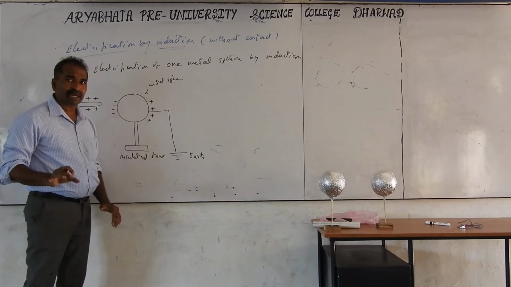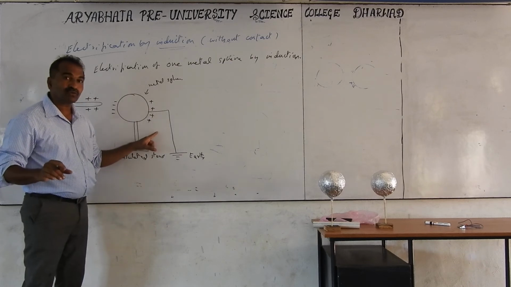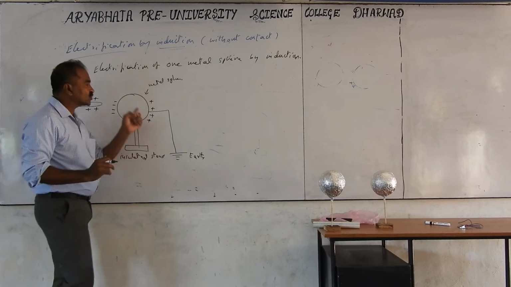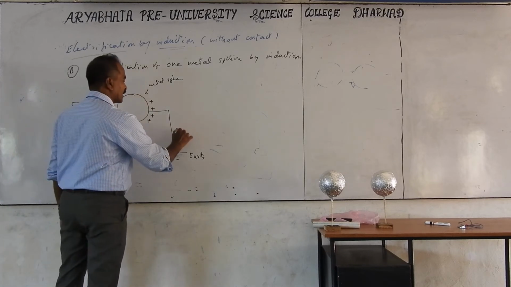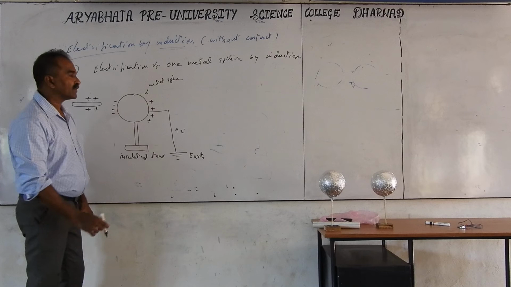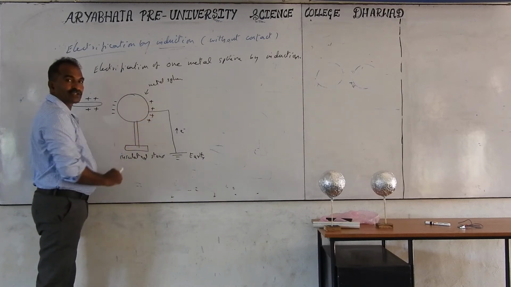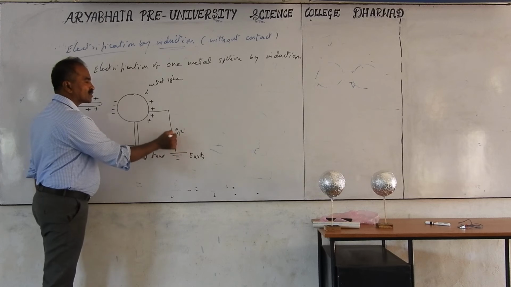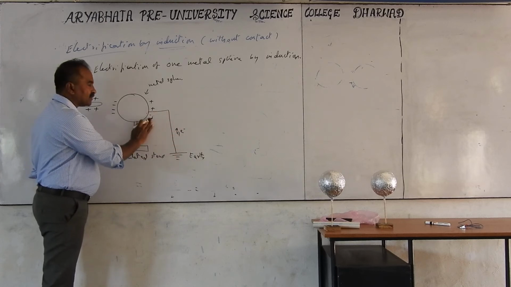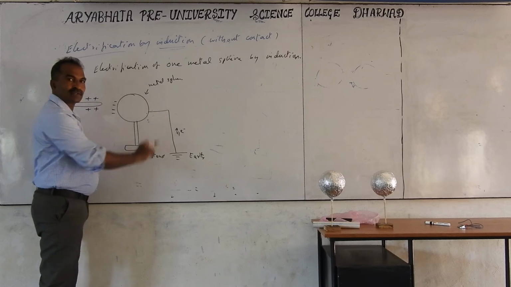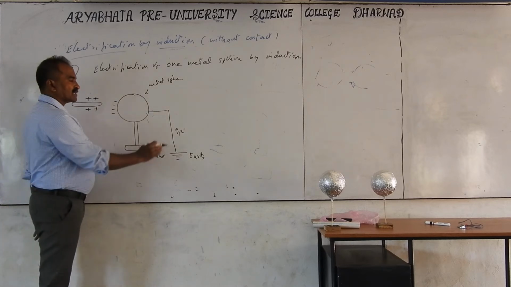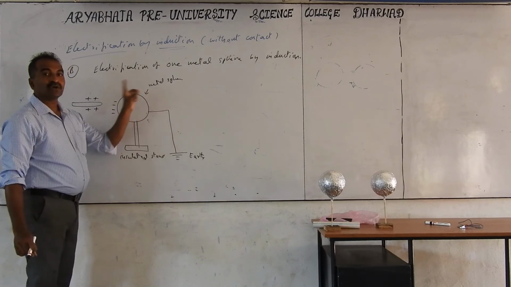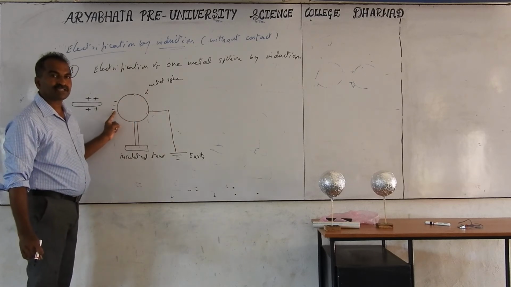But practically, do the positive charges move? No, positive charges cannot move. What happens here is electrons are transferred from earth to the sphere. How many electrons in this diagram? 1, 2, 3, 4 positive charges, means 4 protons if you have taken. Then 4 electrons will be transferred from ground to this, and these positive charges are neutralized and removed. Now, when you connect this to the earth, the sphere remains with only one kind of charge, that is minus charge.